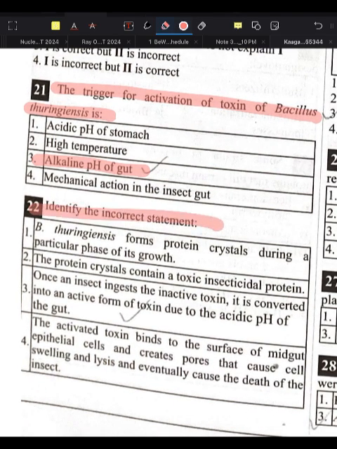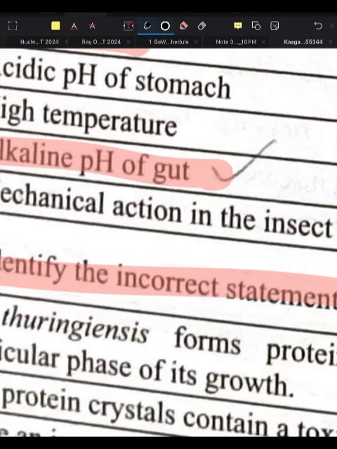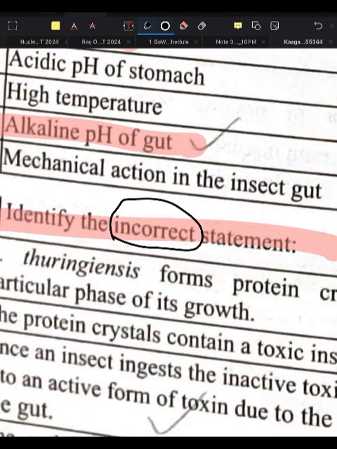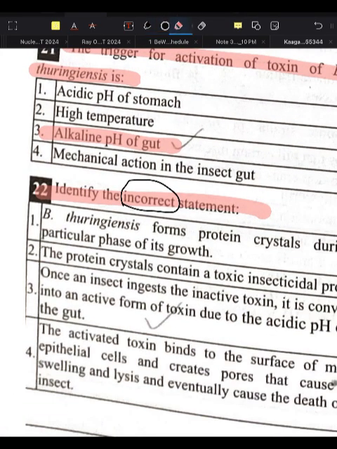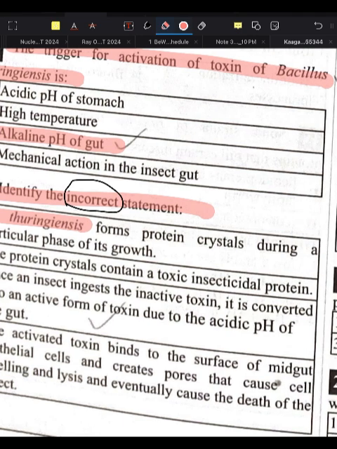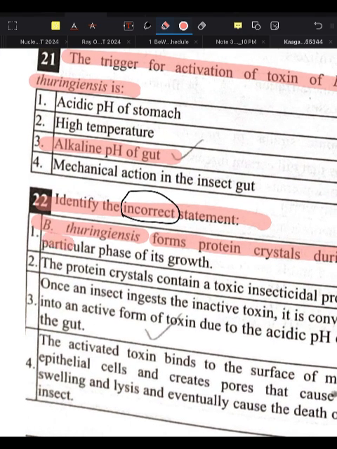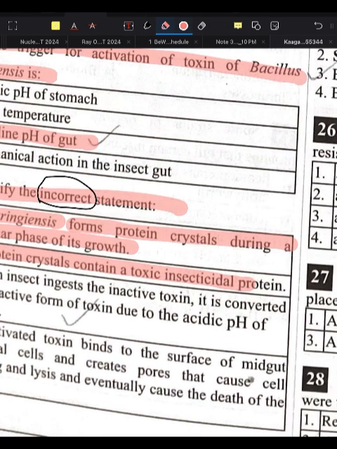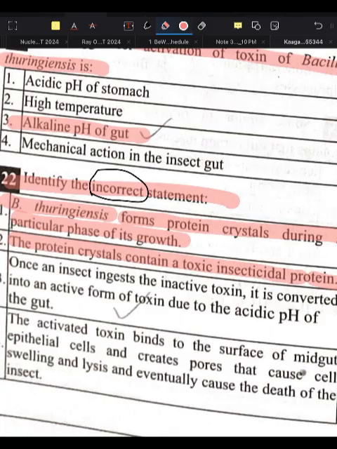Next is identify the incorrect statement. Again we will mark the word incorrect. Okay, now let's see. Bacillus thuringiensis forms protein crystals during a particular phase of its growth. Yes, this is true. The protein crystal contains a toxic insecticidal protein. Yes, this is also true.